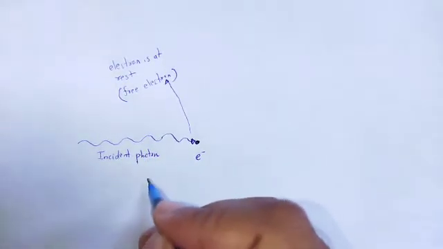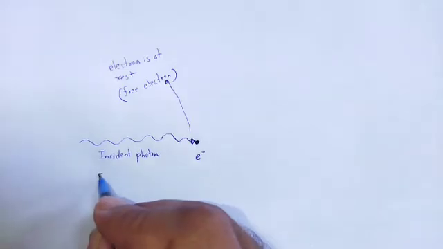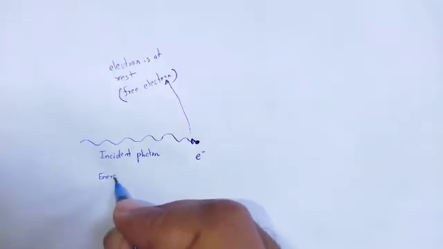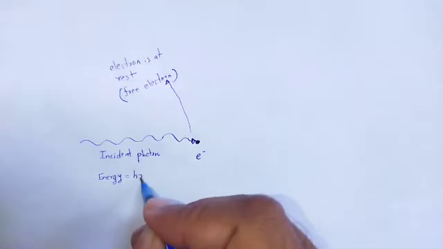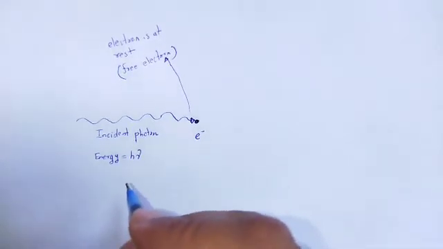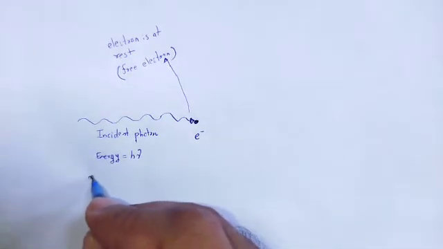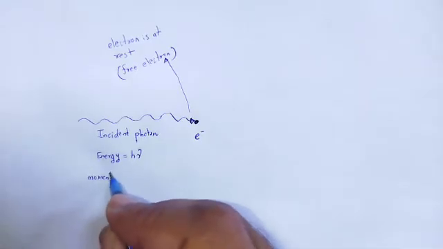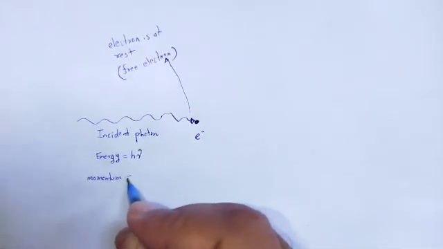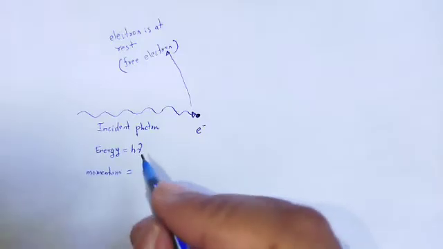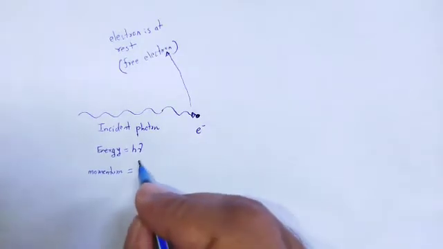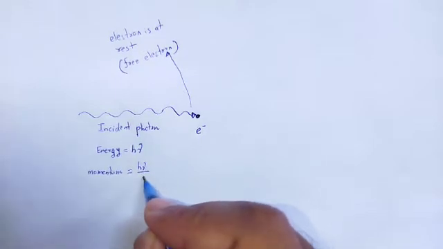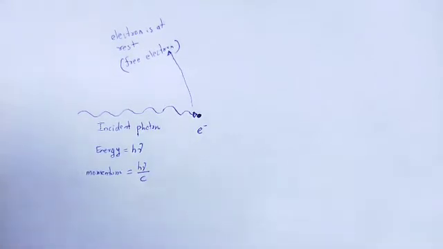That incident photon has energy equal to Planck's constant times frequency, h nu, and its momentum is energy divided by the speed of light, that is h nu divided by c.